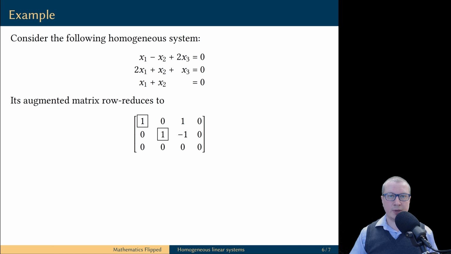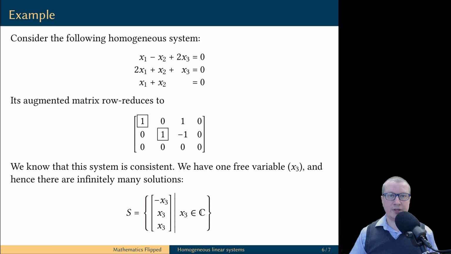We construct the augmented matrix of this system and we obtain the reduced row echelon form of this matrix. From this reduced row echelon form, we see that x1 and x2 are the dependent variables and x3 is a free variable. This means this system has infinitely many solutions and we can write our infinite solution set by using